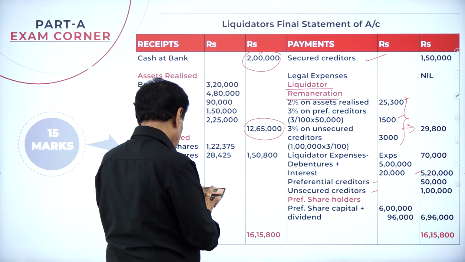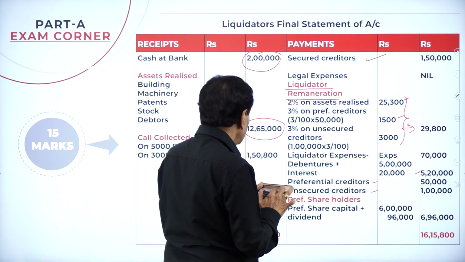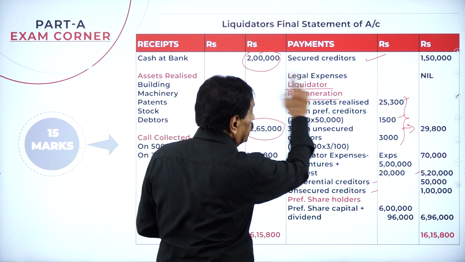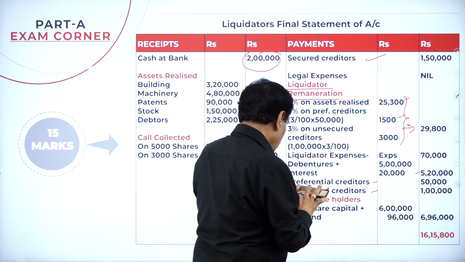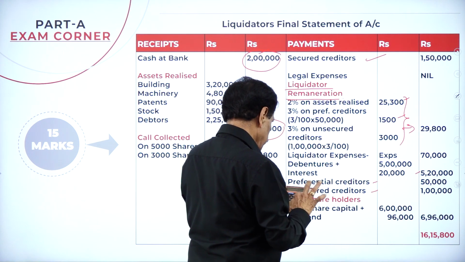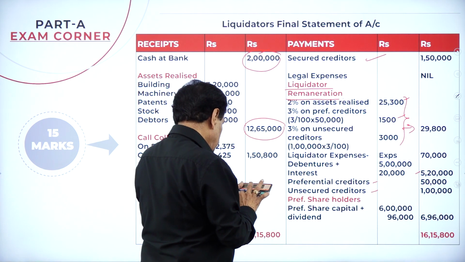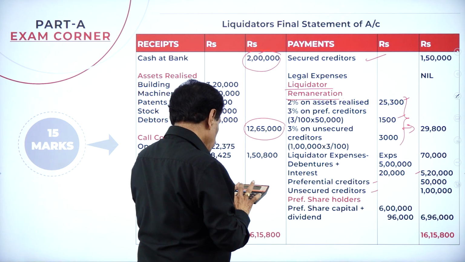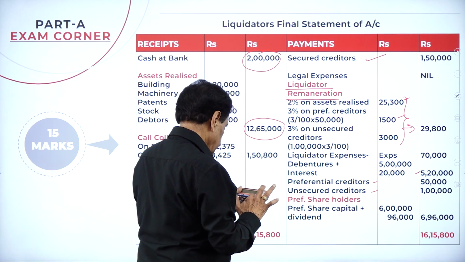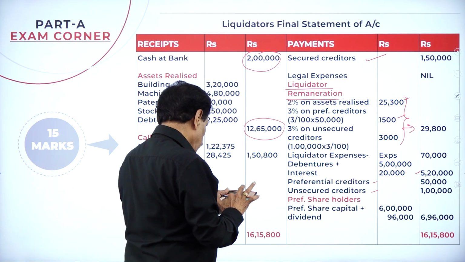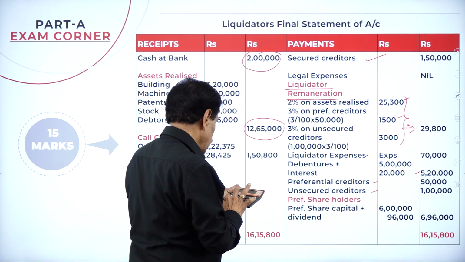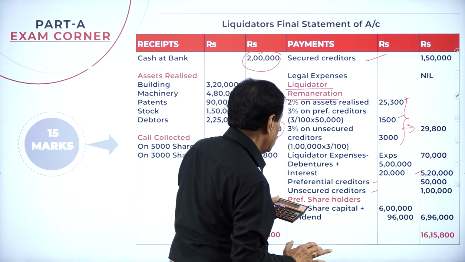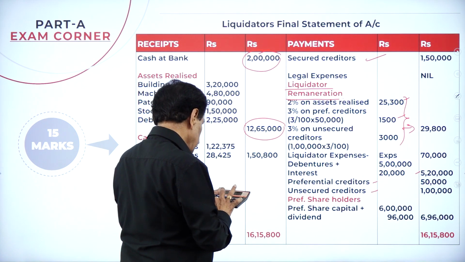If we see, how much money did we get? 14 lakh 65,000, minus 1 lakh 50,000, minus 29,800, minus 70,000, minus 5 lakh 20,000, minus 50,000, minus 1 lakh.